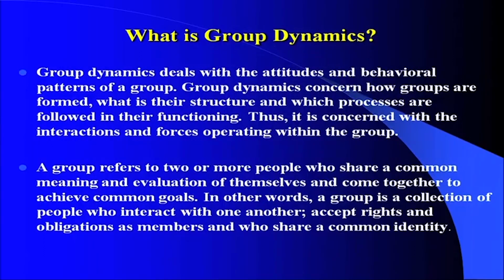In other words, one can say a group is a collection of people who interact with one another, accept rights and obligations as members, and share a common identity. Once a group is formed, there is a common identity; individuals will not say they have an individual identity, rather it becomes a group identity, like group A, group B, group C. Sometimes we see this in class while teaching communication classes.